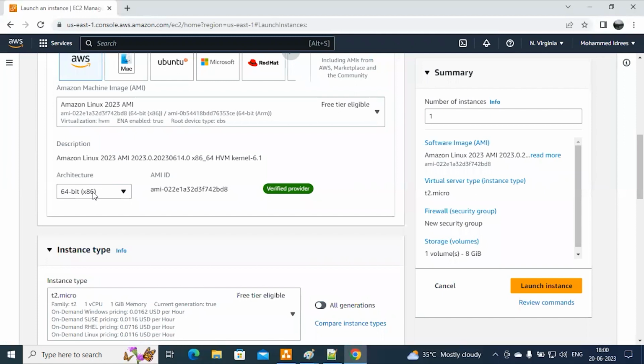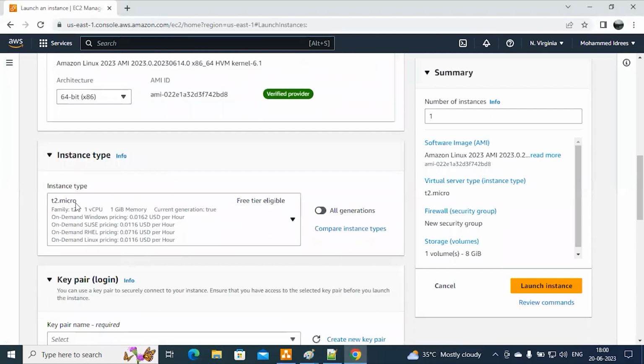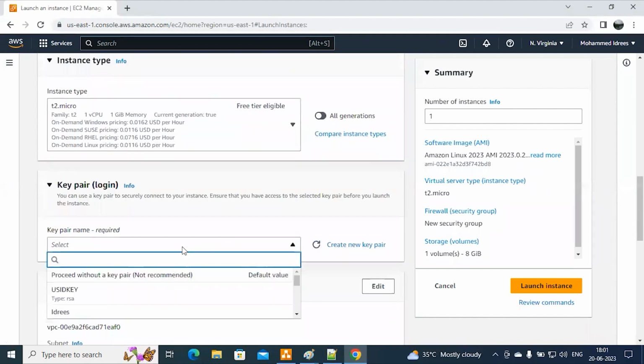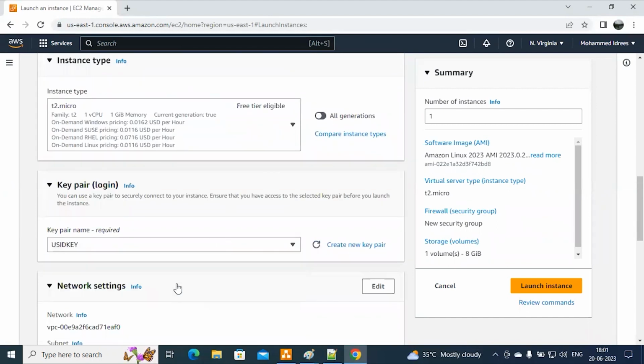The type of hardware resources, 64-bit or 32-bit, whatever you want. Then we have the instance type. Instance type means server type, like configuration. Here the family is T2, with one CPU and 1 GB RAM. This is free tier eligible. Then we need a key pair. The key pair is used for authentication purposes.